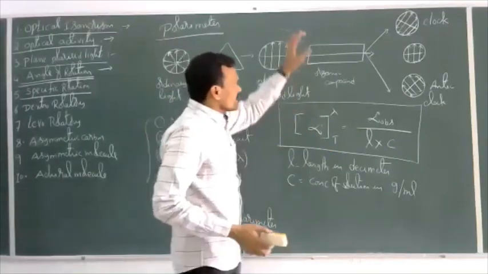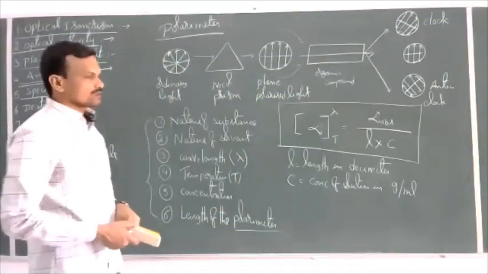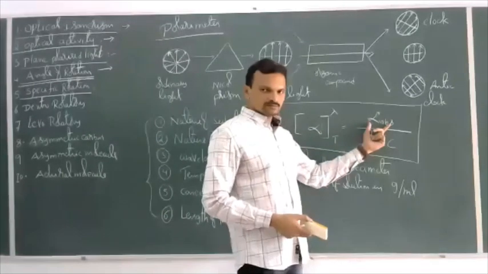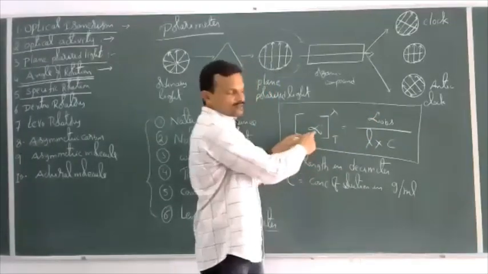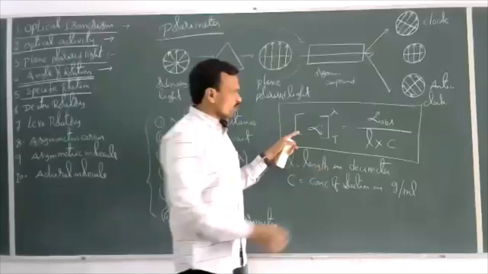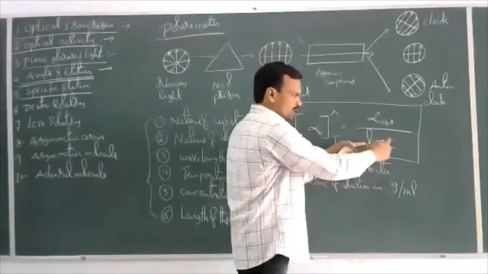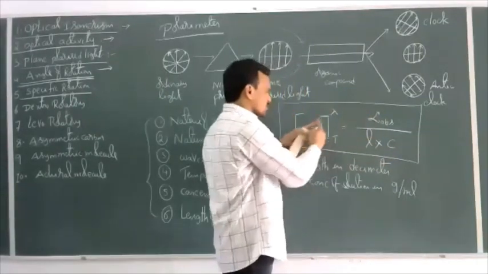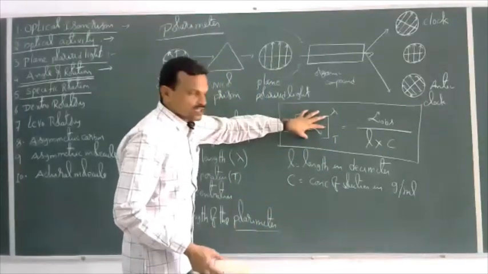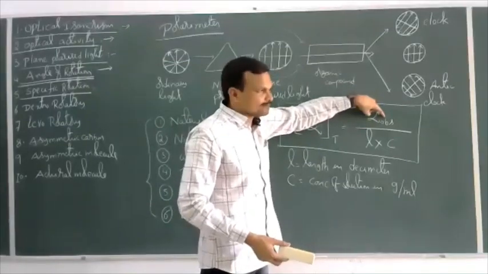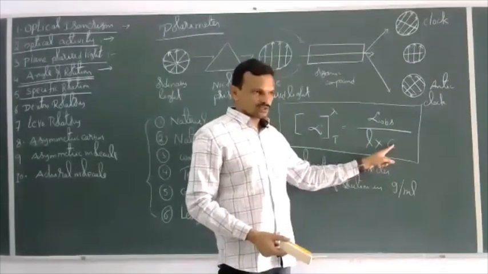Now, for a given length of the polarimeter and a given concentration, if we calculate the angle of rotation, it is nothing but alpha observed. This is the angle of rotation, whereas this is specific rotation. So when does alpha observed become equal to alpha at a given wavelength and temperature? If L is equal to 1 and C is equal to 1, then alpha observed is equal to alpha at a given temperature for a particular wavelength. So specific rotation is the angle of rotation produced by the solution of 1 unit length and 1 unit concentration.